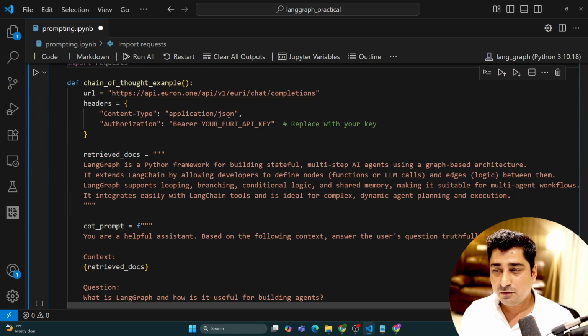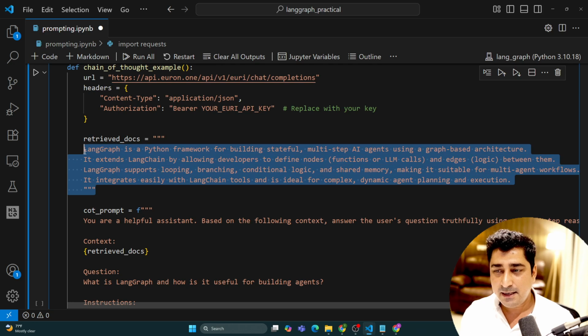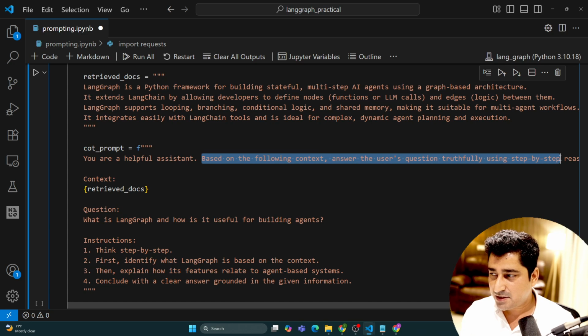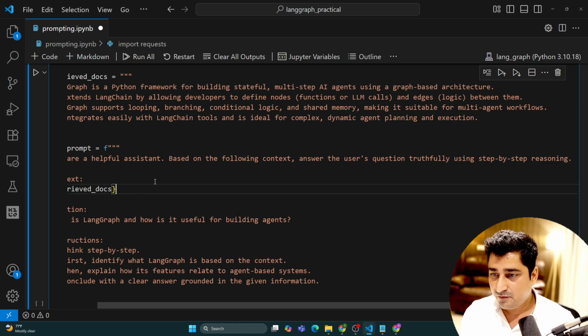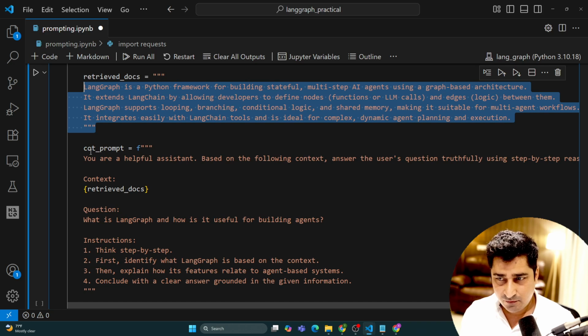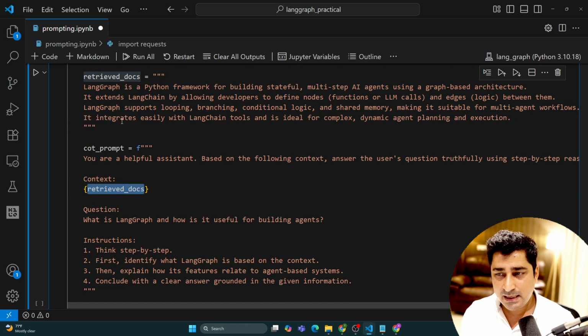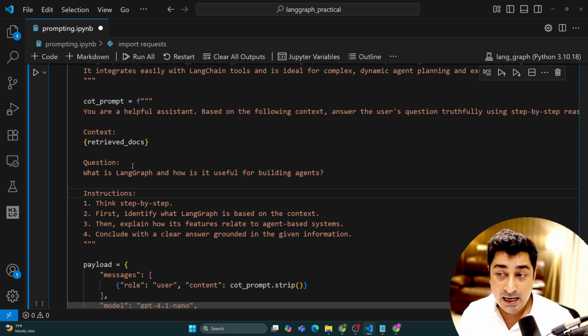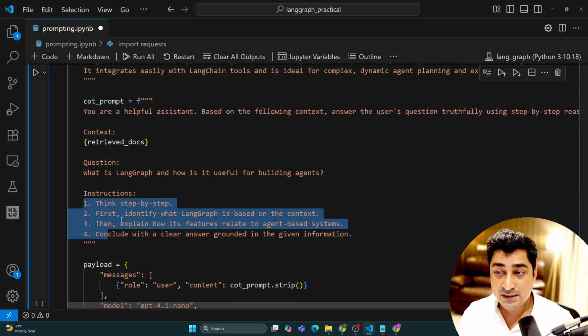Now, what is the meaning of chain of thought prompting? So for example, this is my document. And I'm trying to write a prompt: you are a helpful assistant, based on the following context, answer the user question truthfully using step-by-step reasoning. Fine. Here I have given my document access, for example, for a RAG application. And this is my question: what is LangGraph and how is it useful for building an agent. And I have mentioned these four instructions.